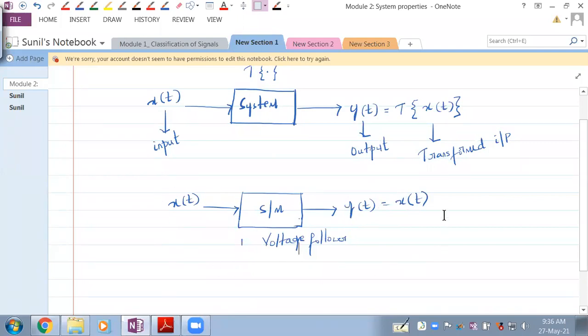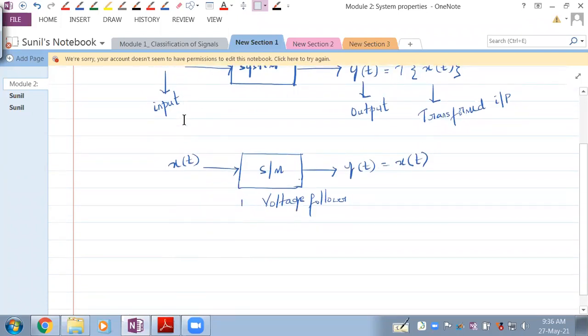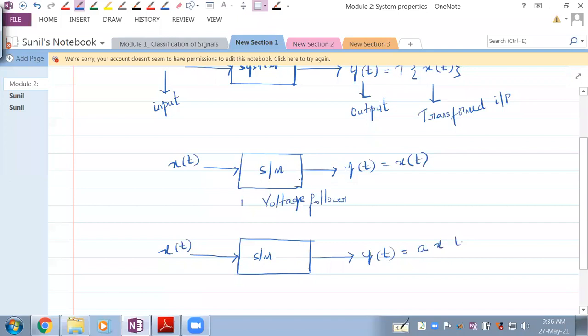This is the rarest of situations, but in most of the other cases the output would be something different than the input, isn't it? Now suppose you have a system, and to that you apply input x of t, and the output is going to be a into x of t, where a is greater than 1.